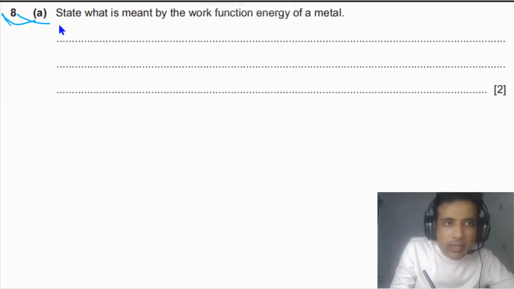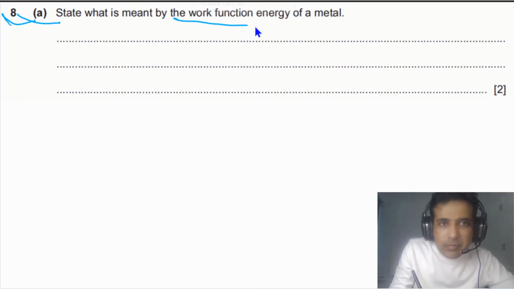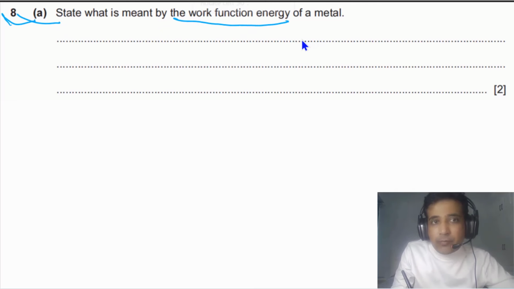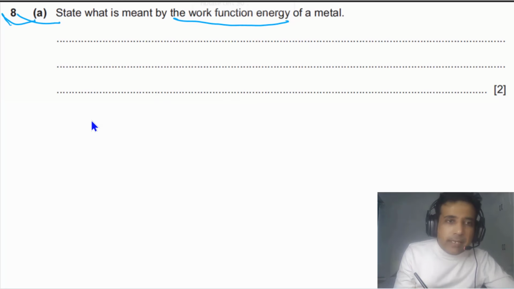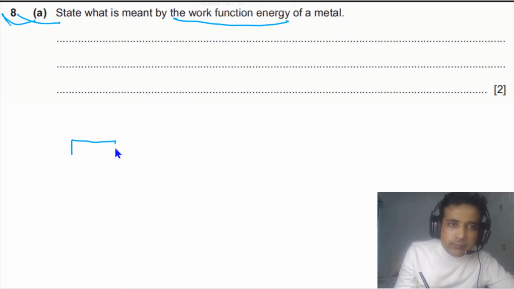For question number 8, part A, we need to state what is meant by the work function energy of a metal. Work function energy of a metal, simply we can understand with the help of a simple diagram. Imagine that we have, this is a piece of metal.